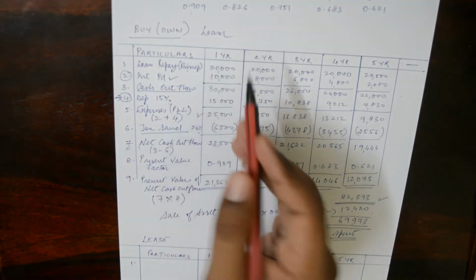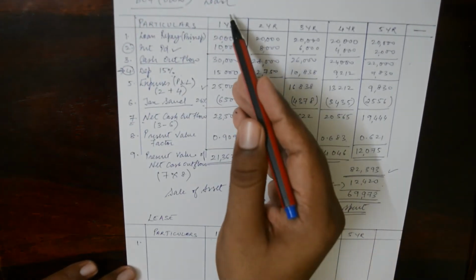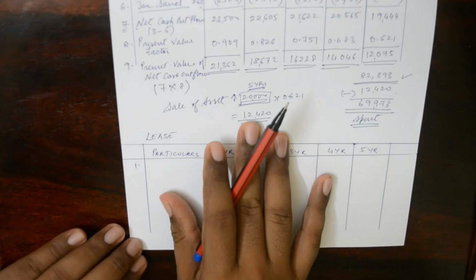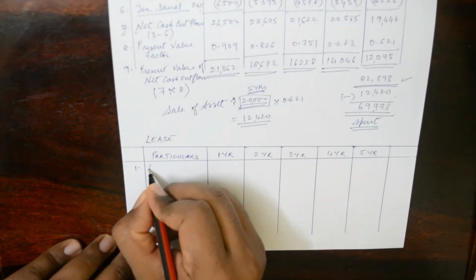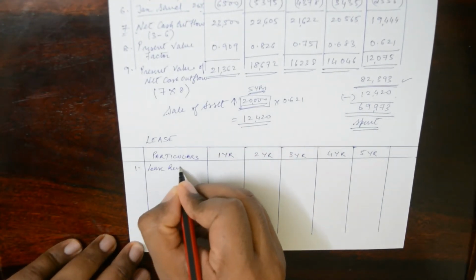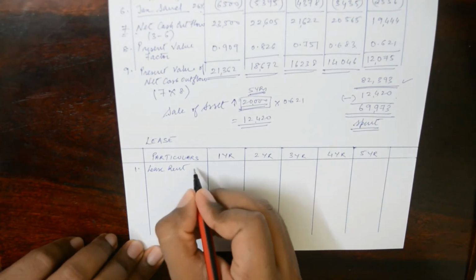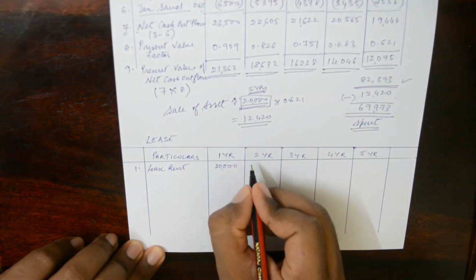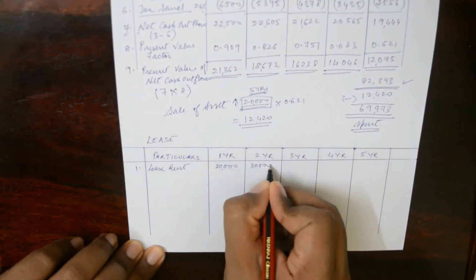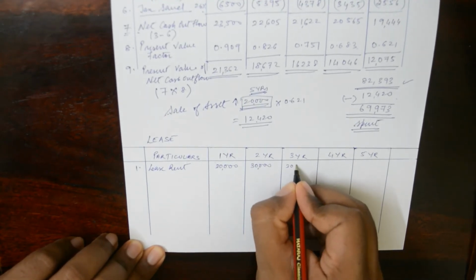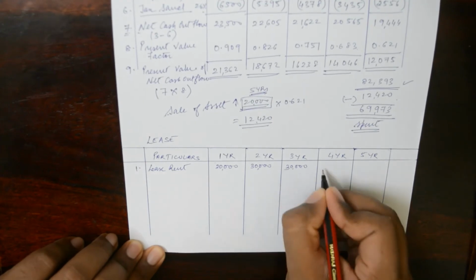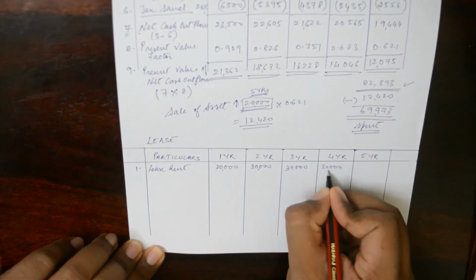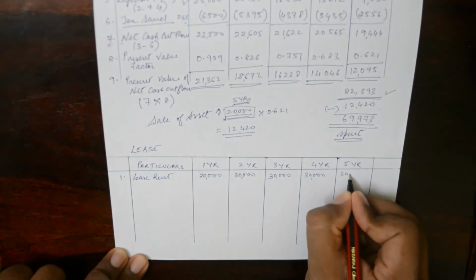Because we are taking it on lease, not on loan, right? So here there is only one thing called lease rent. Now lease rent is the same for all 5 years. It is 30,000, 30,000 and 30,000.